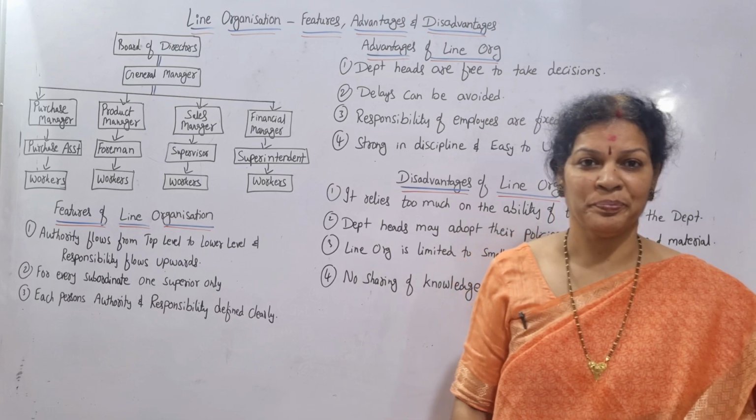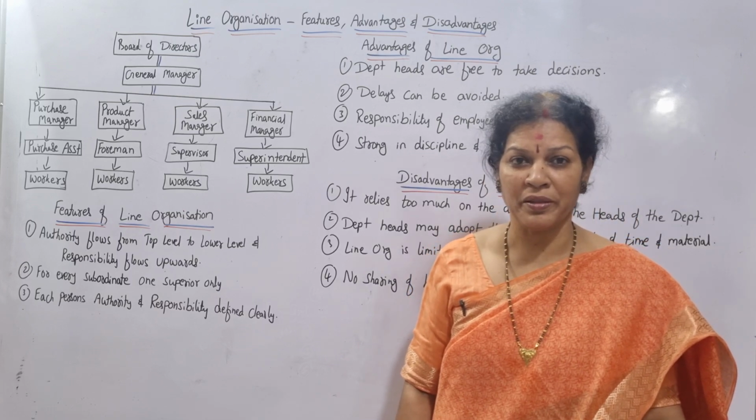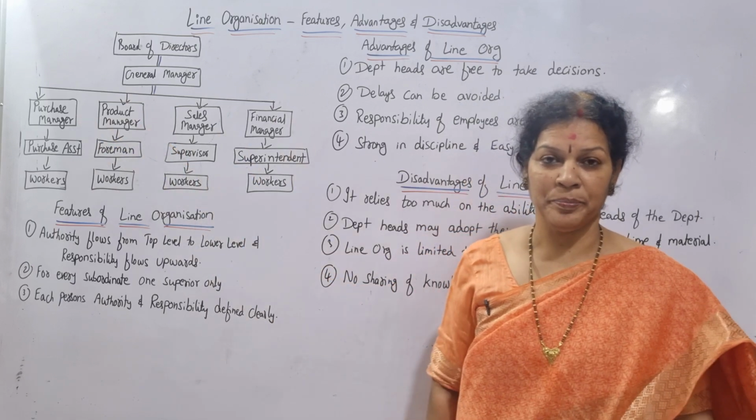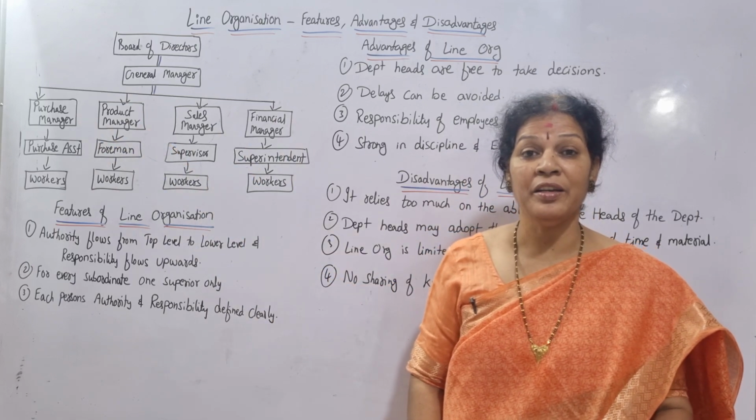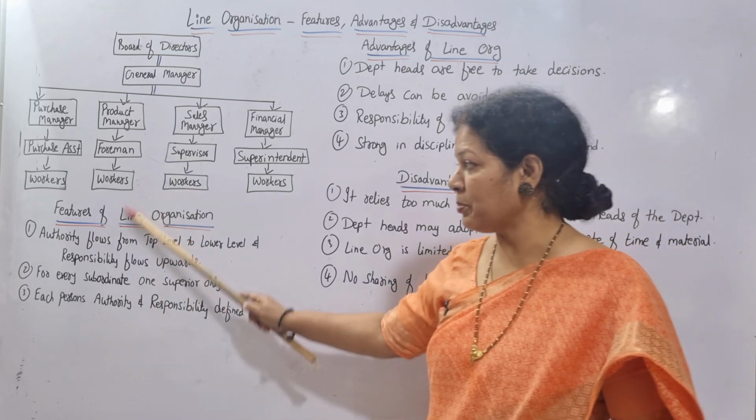Military system. No one is interfering in others' work. They are responsible for their work. Full liberty is given to the heads of the department. This is called as line organization. What are the features of this line organization? Main features are three.